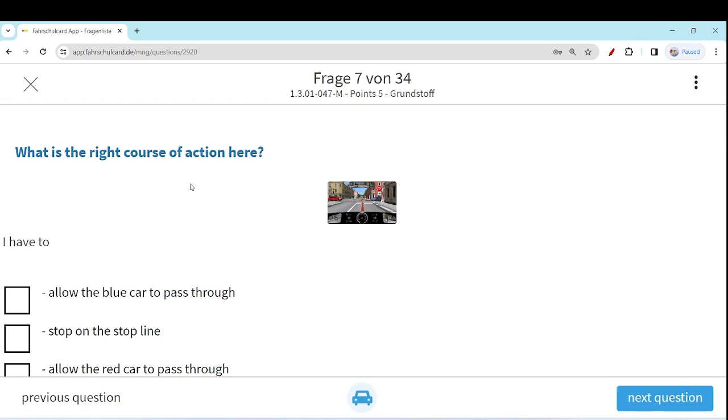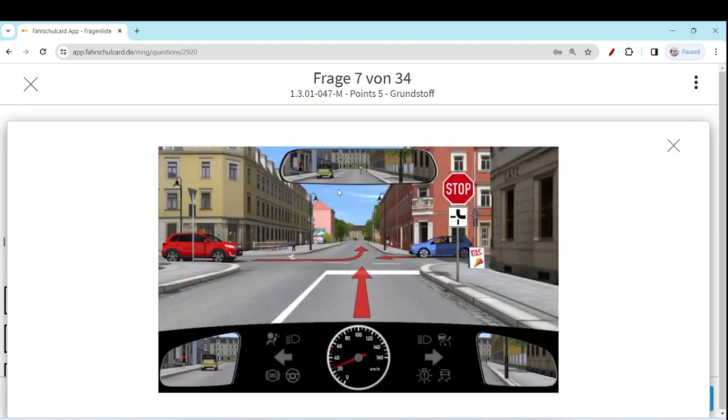Our next question: what is the right course of action here? Okay, let's see. So you are at a stop sign. This is clear, you have to stop here. That is perfectly fine. The direction of the priority road is like this. So the blue car is on the priority road, anyhow leaving the priority road, but the priority road direction is like this. Okay, you have a stop sign.